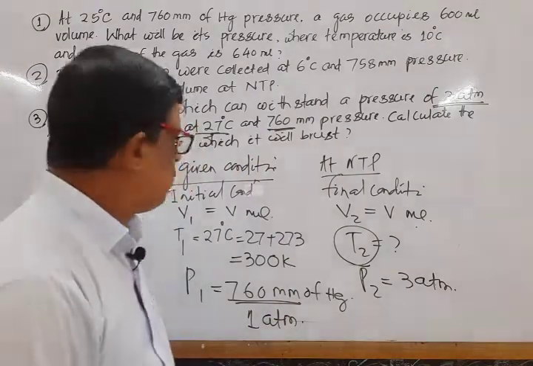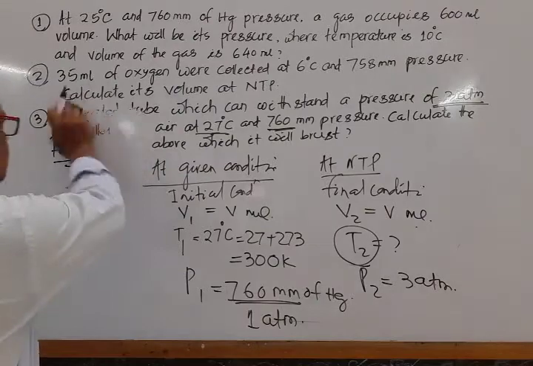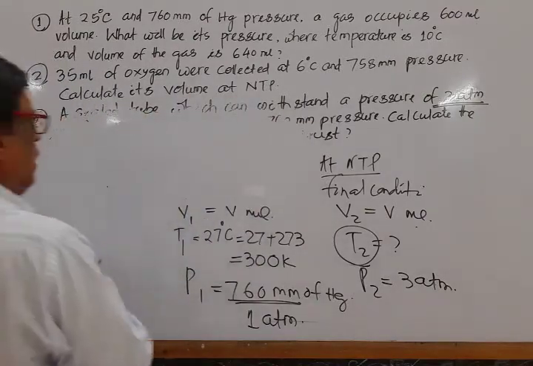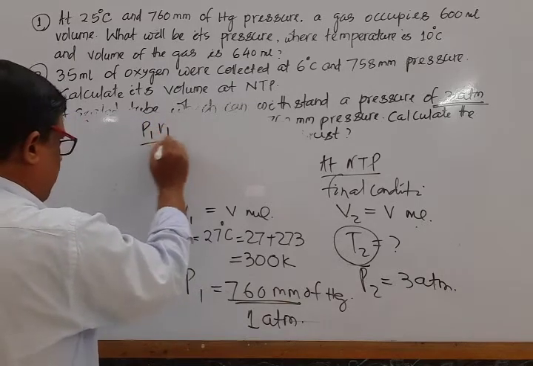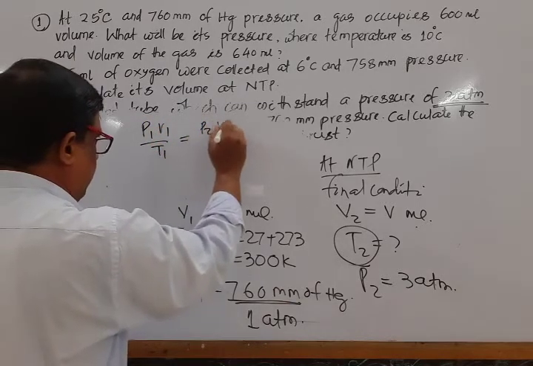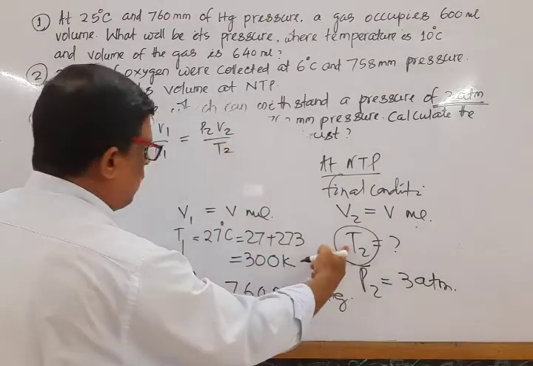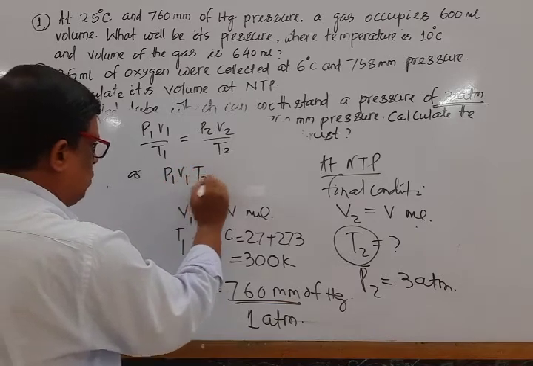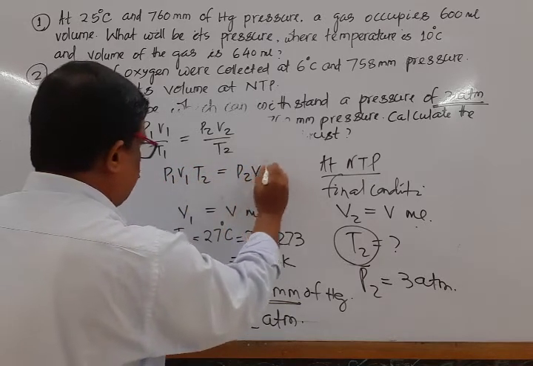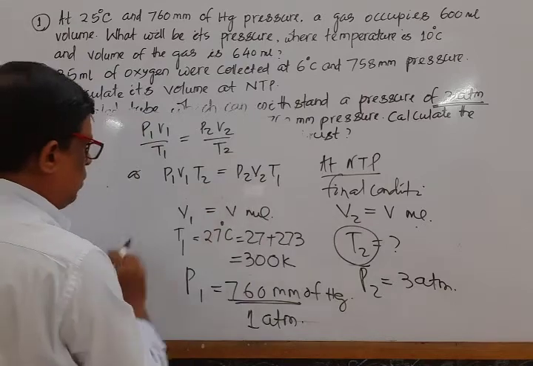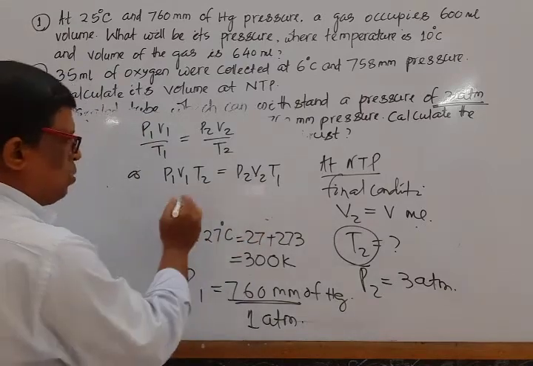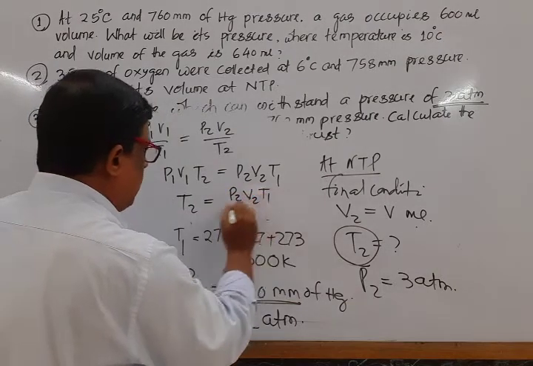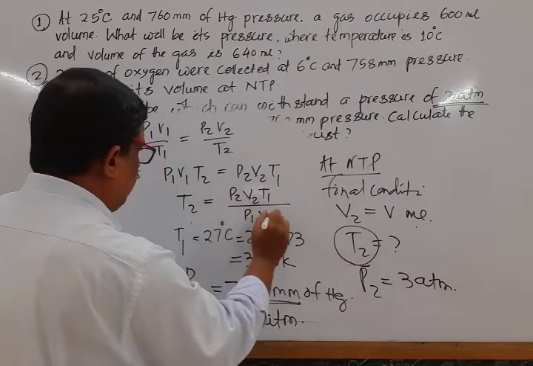We know the relation is P1 V1 by T1 is equal to P2 V2 by T2. Our aim is to find out T2. So by cross multiplication, P1 V1 T2 is equal to P2 V2 T1. T2 is equal to P2 V2 T1 divided by P1 V1.